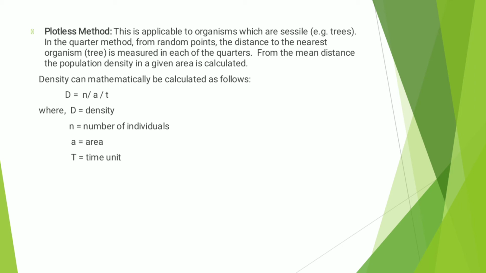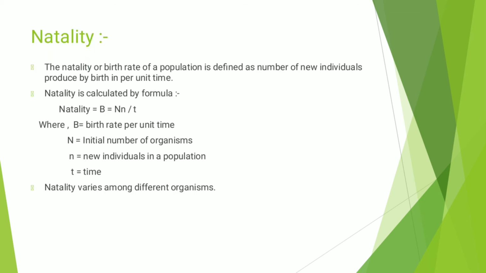The second characteristic of population is natality. Natality is simply called birth rate. The natality or birth rate of a population is defined as the number of new individuals produced by birth per unit time. Natality means birth rate, the number of new individuals produced by birth per unit time, that we call natality.